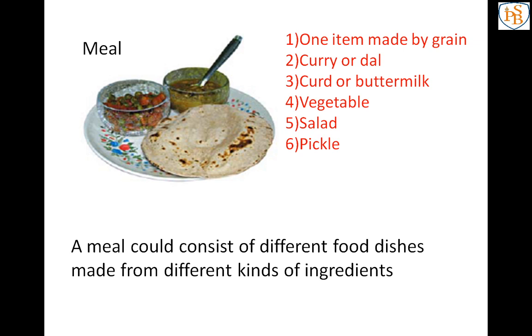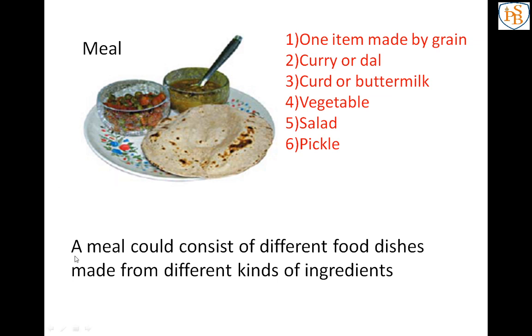So again and again there is food and food, correct? Now we have holidays, you are eating different kinds of food, different kinds of dishes, so that's why we are learning about the food. In the first lesson we learned about the food ingredients, and here we are going to learn about the components of food. When we are eating our food, that is known as a meal. MEAL, meal. Whatever different dishes we are eating is a meal.